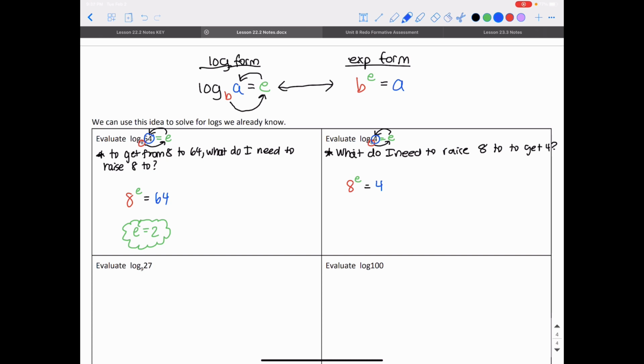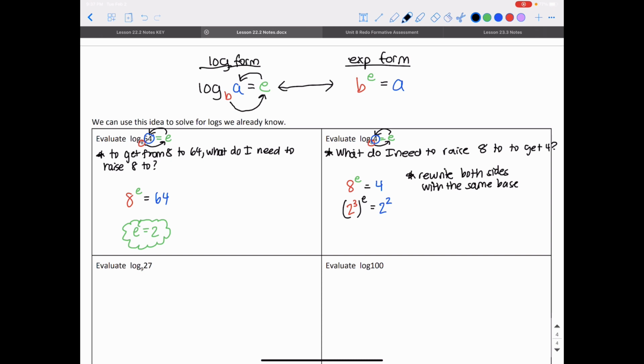Okay, I have 8 to the e power is equal to 4. I don't know off the bat what power I need to raise 8 to, to get 4. So what I'm going to do in problems like this is rewrite both sides with the same base. On the left, instead of writing 8, I'm going to write 2 to the third power, because I know 8 is 2 to the third power. Let me color code this so you can tell what's going on. I have 2 to the third power instead of 8, raised to the e power. And on the right-hand side, I have 2 to the second power.